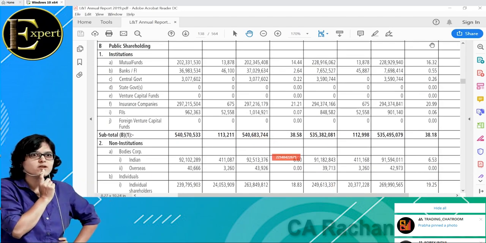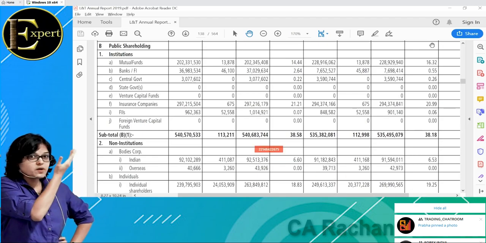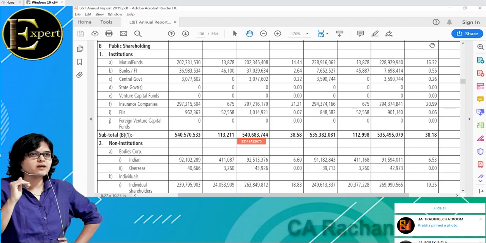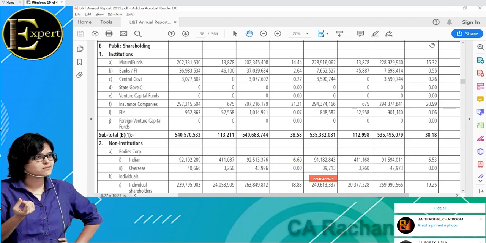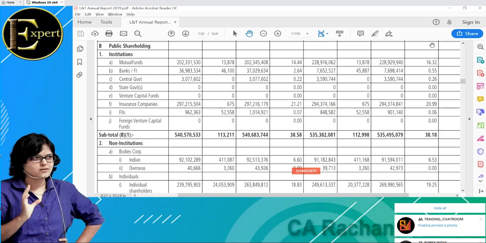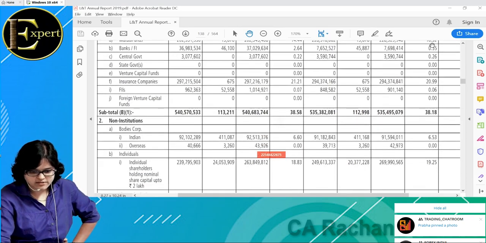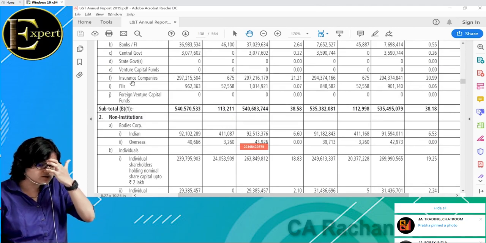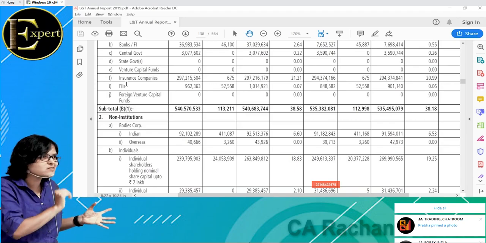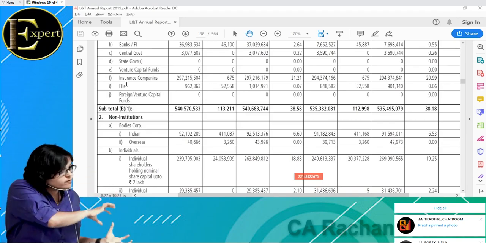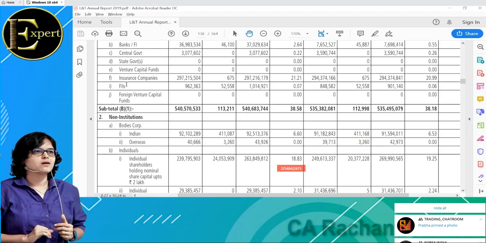Insurance companies, I have no expertise, but insurance people might have some knowledge. If they have chosen L&T, ideally I could also choose L&T. Are you getting the thought process? Yes. So two big names were insurance companies and mutual funds, and maybe that is the reason why you can see a big amount of individual investors also investing in L&T.